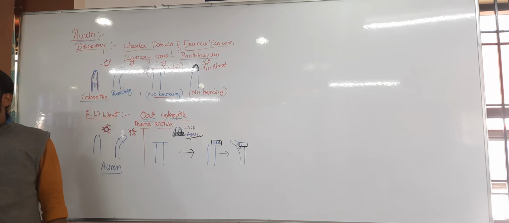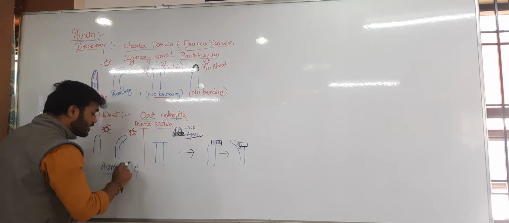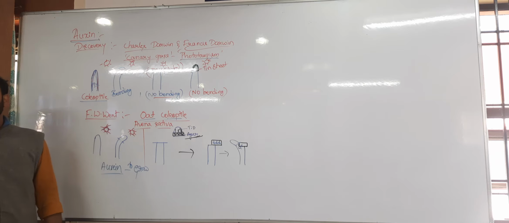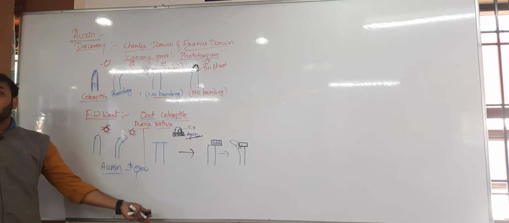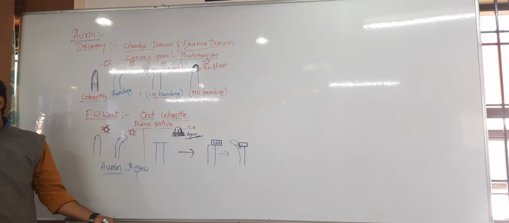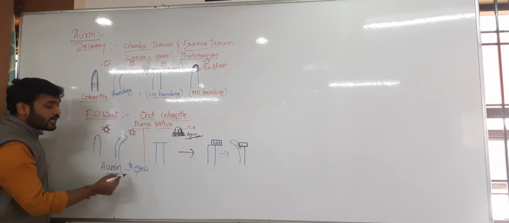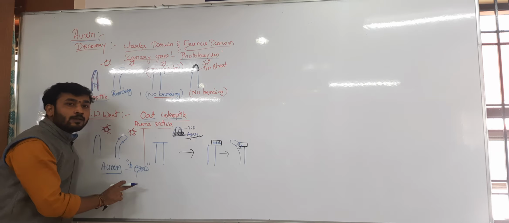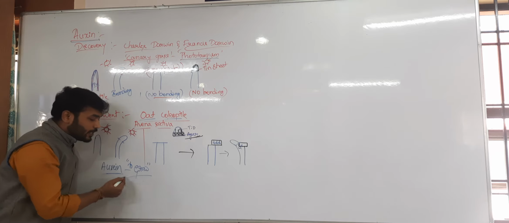What do you mean by auxin? It is a Greek term which refers to grow. That's why it is a growth initiator, we will say. It is a growth promoter hormone. So the chemical which promotes growth of the particular things.